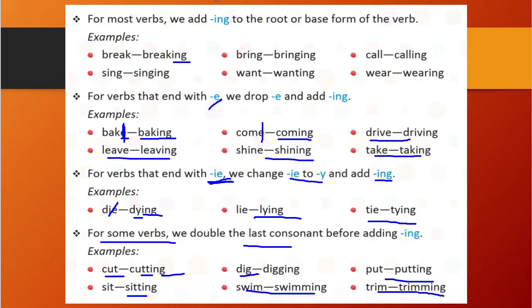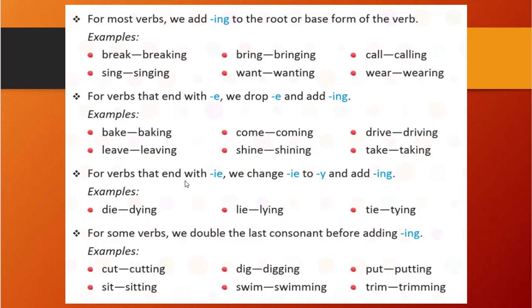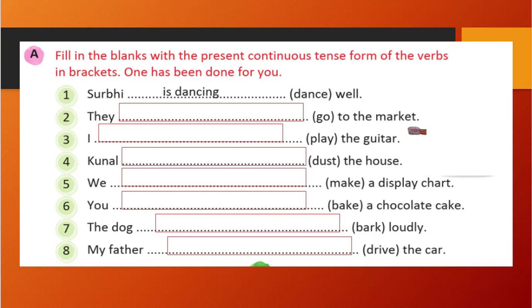I think all of you have understood how to change the verbs with ing, right? So let's see further. You should remember all that I have explained about how to form the ing verb and how to create the tense: is, am, are plus verb with ing. That is our form for the present continuous tense, right? So let's see here what we need to do.